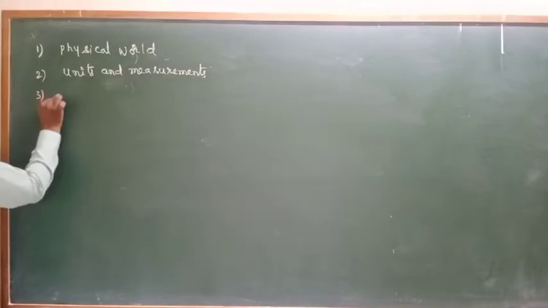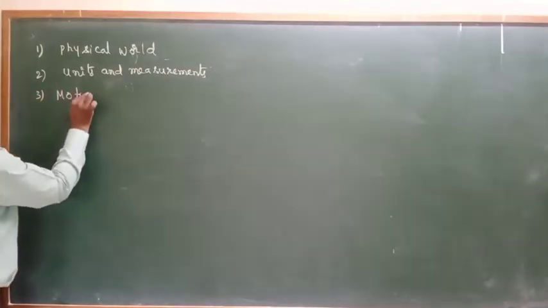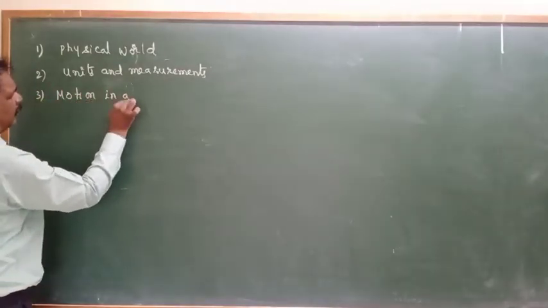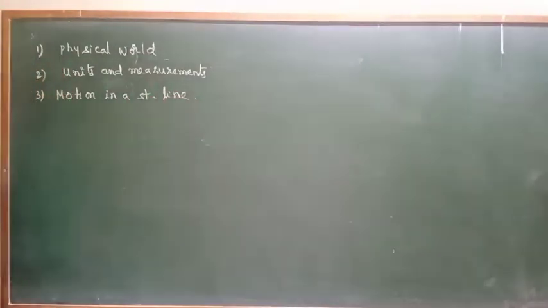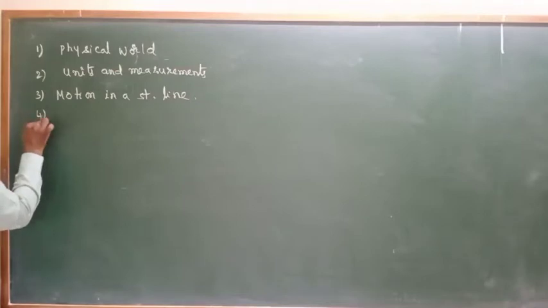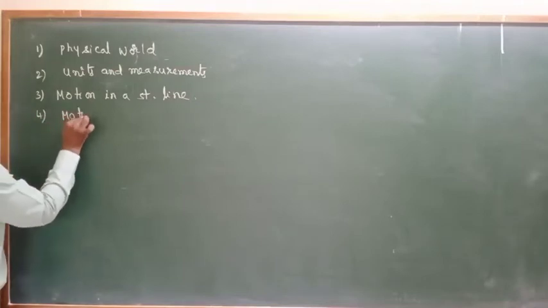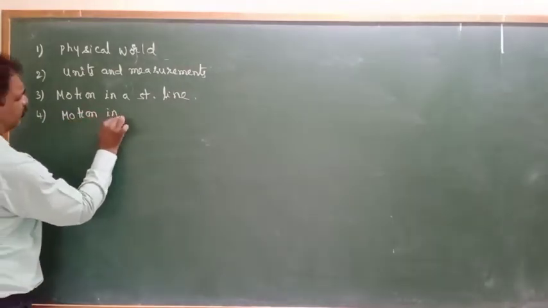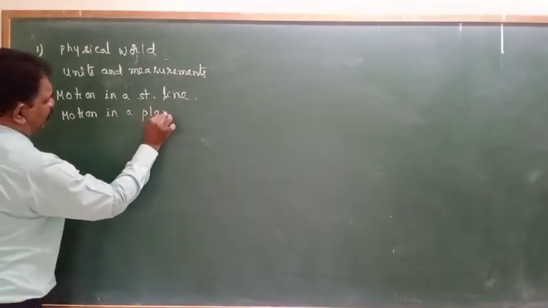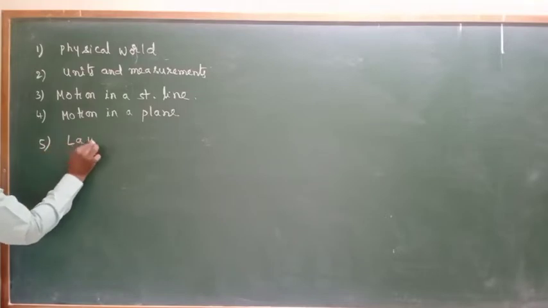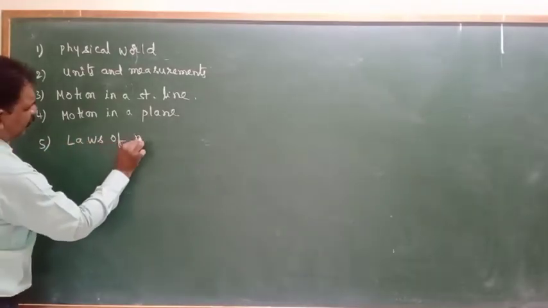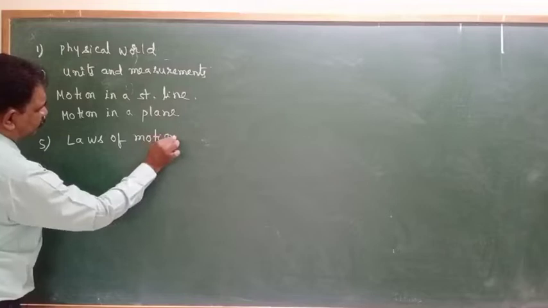The third one is motion in a straight line. Next, the fourth one, motion in a plane. Next, the fifth one is laws of motion.